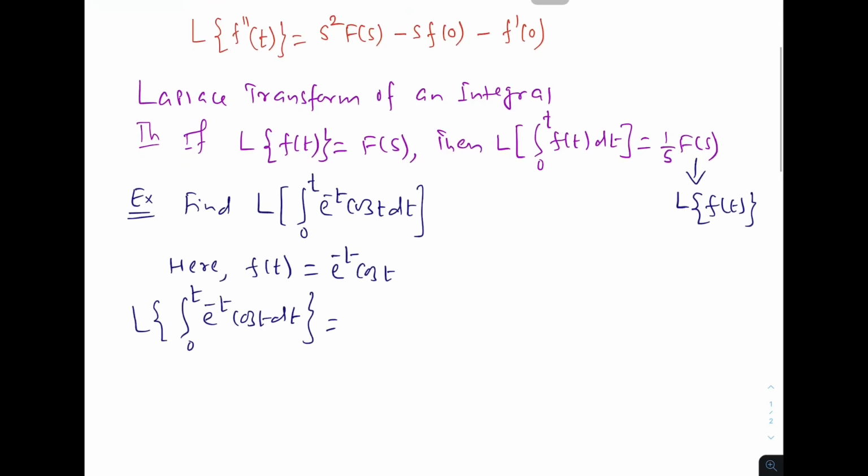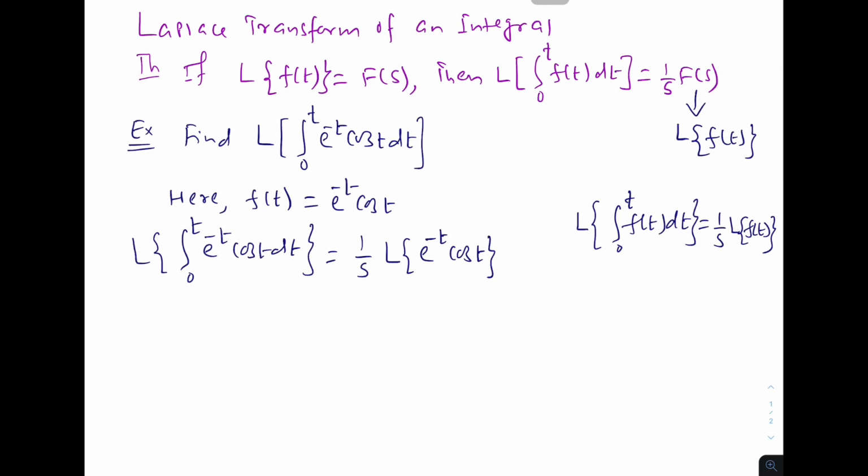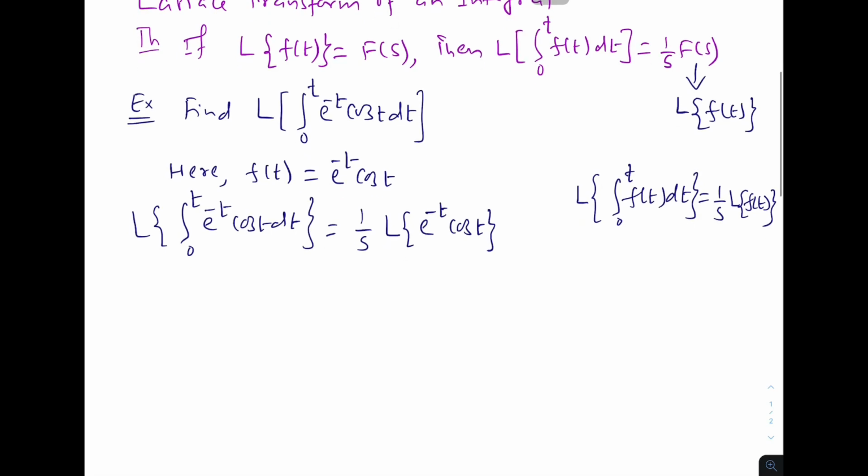Now, what is the formula? 1 upon s Laplace transformation of f of t. So, Laplace transformation of e power minus t cosine t. We are using this formula: Laplace transformation of integration 0 to t f of t dt equal to 1 upon s Laplace transformation of f of t. I would request you to write this formula every time in the example, so that you are able to remember.